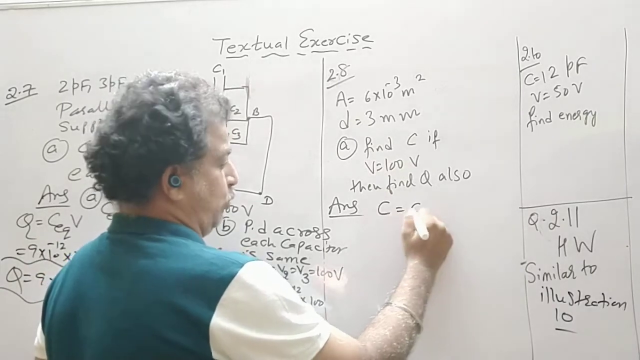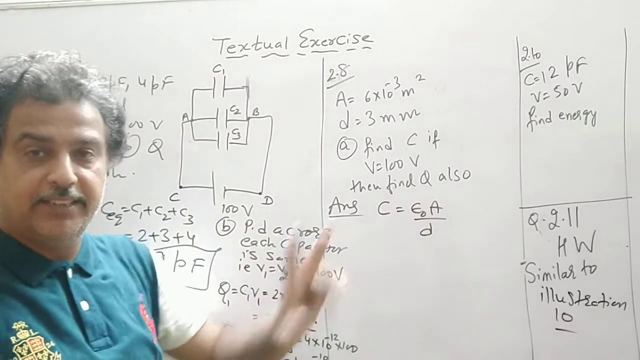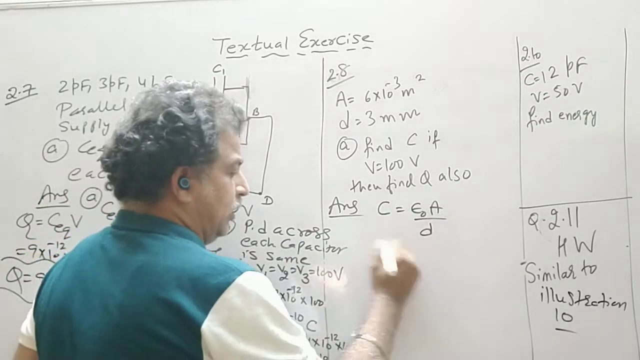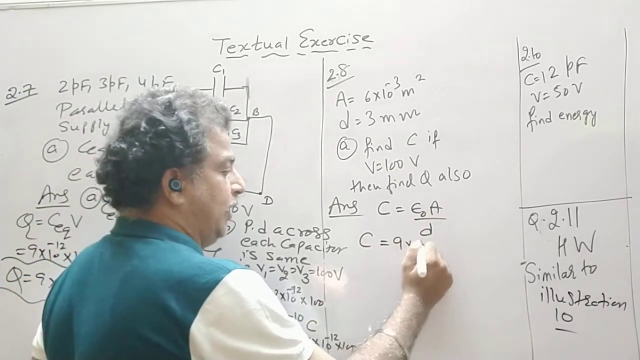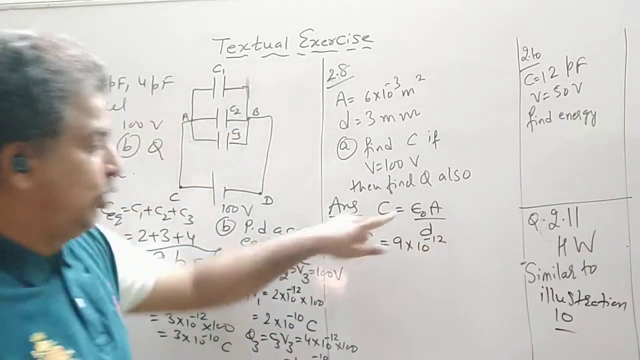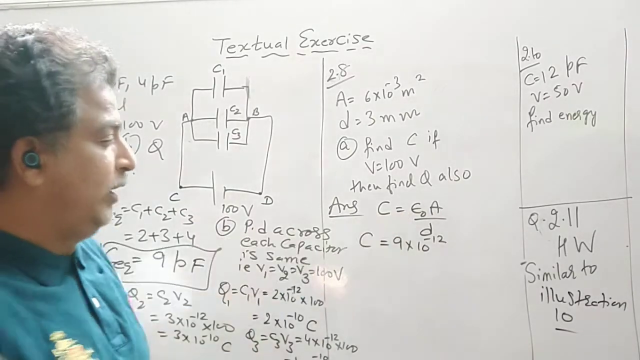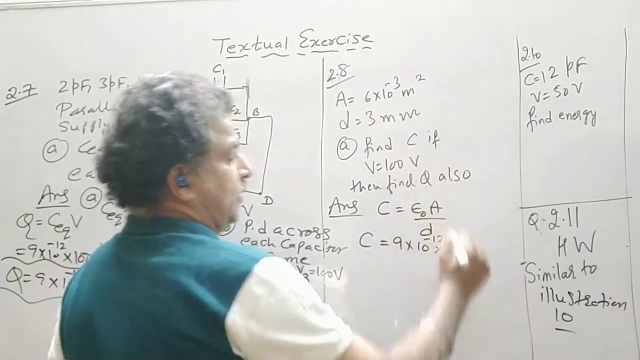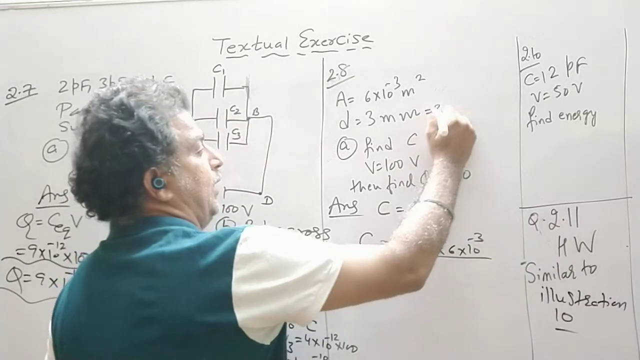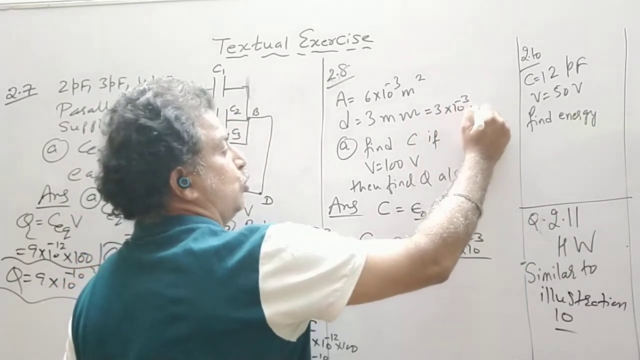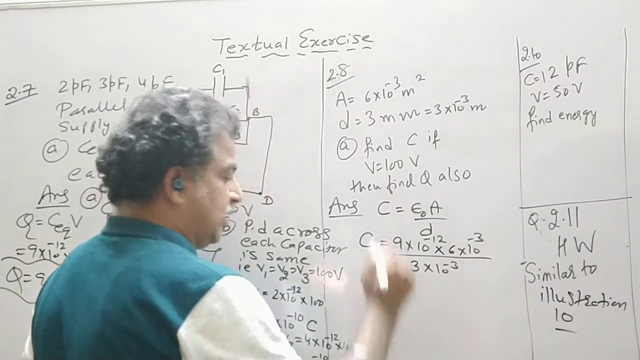So C is equal to epsilon naught A by D. A is given, D is given. For easy calculation, I can take the value of epsilon as 9 into 10 raised to minus 12, though the correct value is 8.85, so you have to take that value. Area is 6 into 10 raised to minus 3, upon distance, which is 3 mm, so 3 into 10 raised to minus 3 meter. So C comes out to be